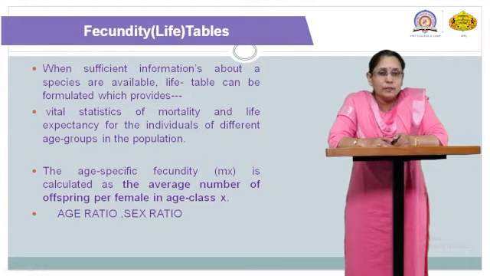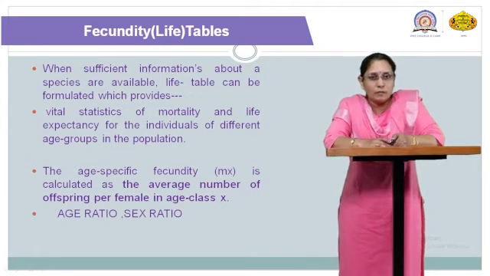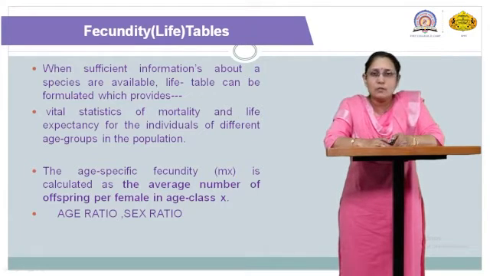Then what is meant by this fecundity life table? What happens when sufficient information about the species is available? Any X group we are going to analyze, and the whole information is available regarding that particular ecosystem, especially if we are interested in a particular X species, then it becomes easy to analyze the vital index of that particular group of individuals or population. So a fecundity life table is nothing but the analysis of vital statistics related to mortality and life expectancy of the individuals of different age groups in that particular population.